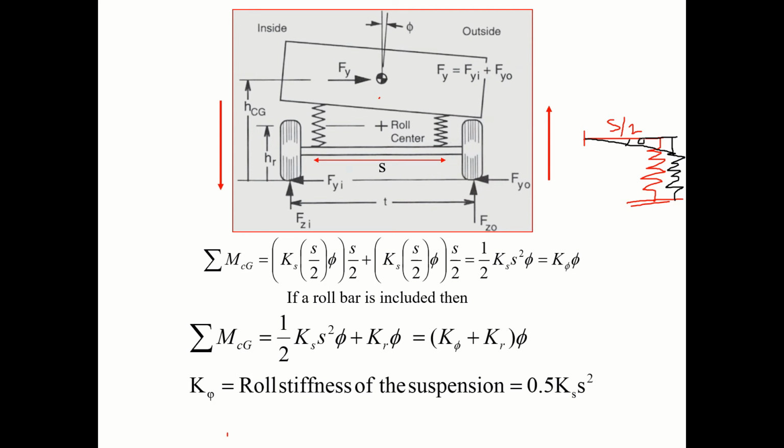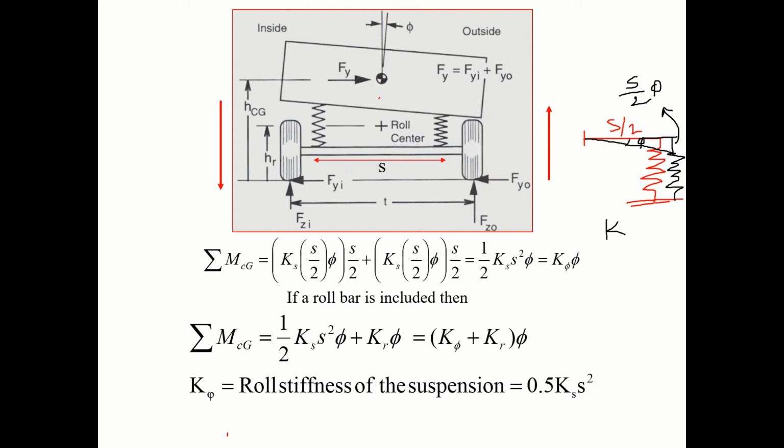Suppose this angle is phi. It is compressed by S by 2 times phi.